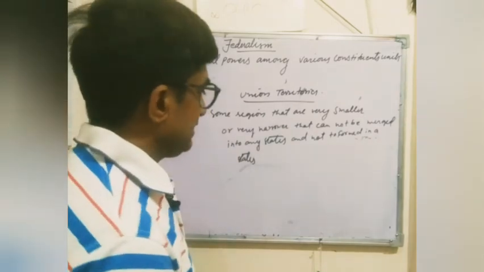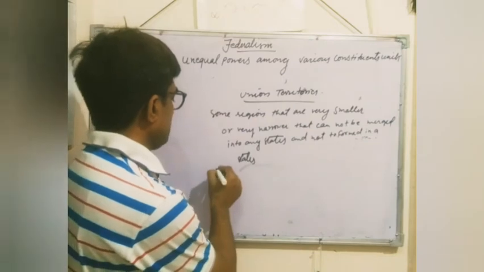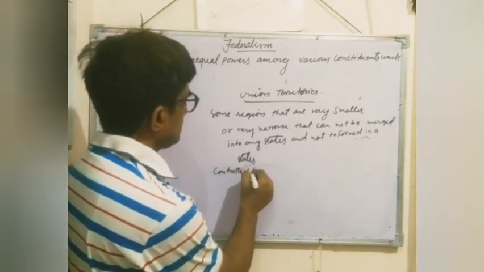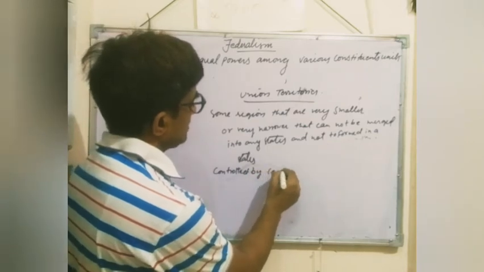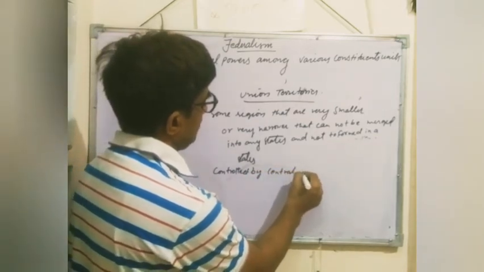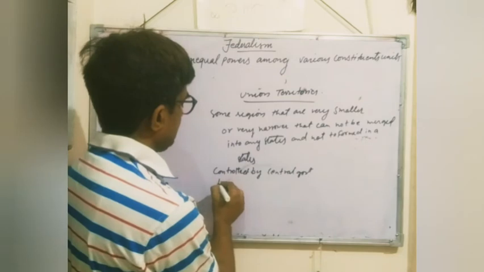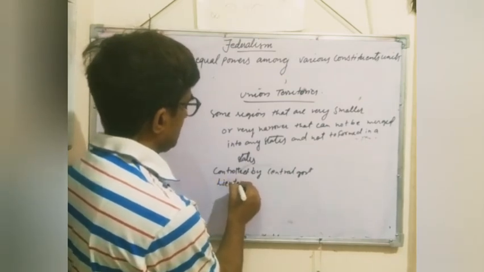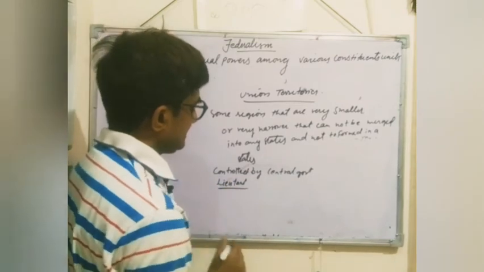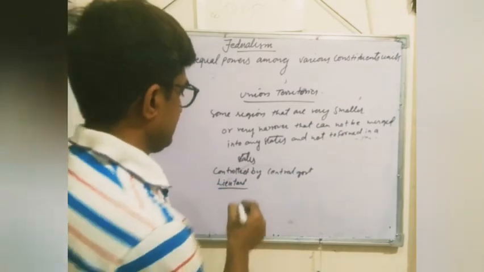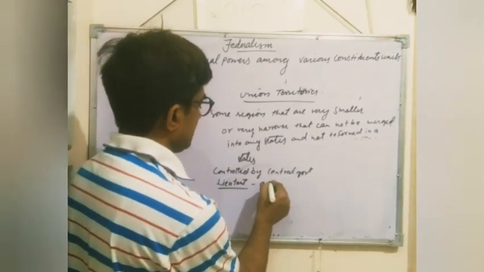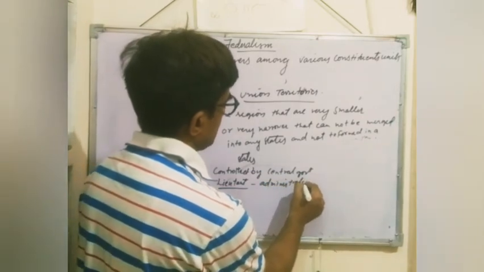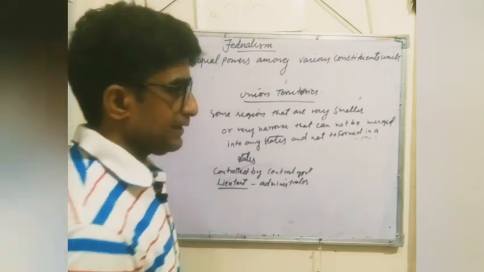Union Territories are directly controlled by the central government, and the lieutenant governor is the administrator of the Union Territories.